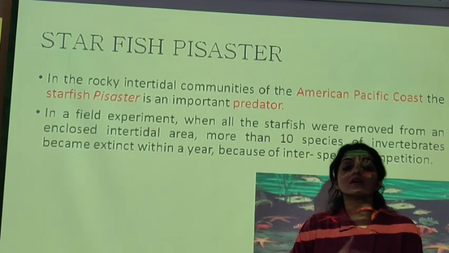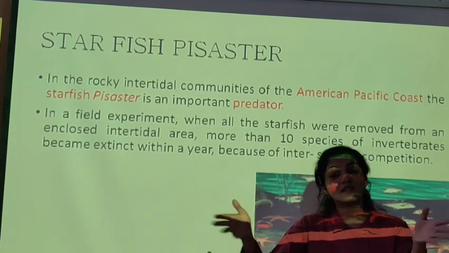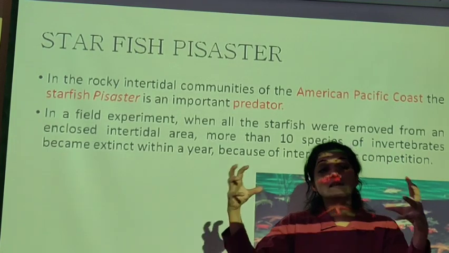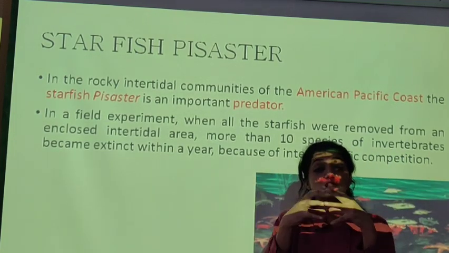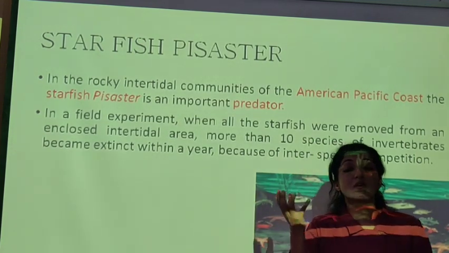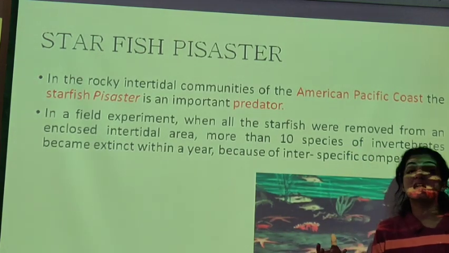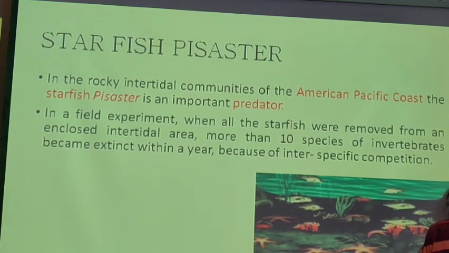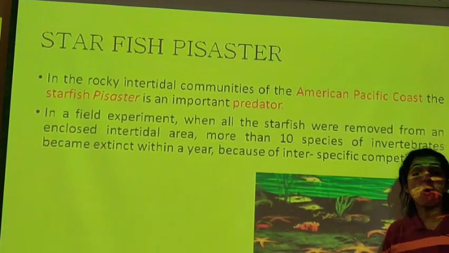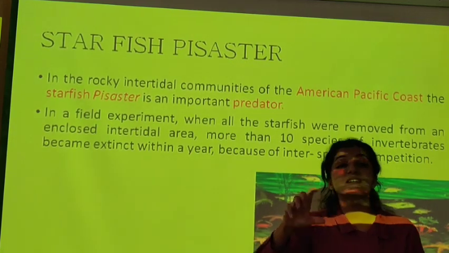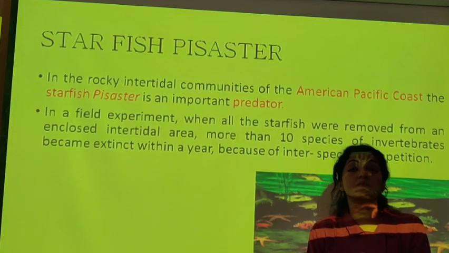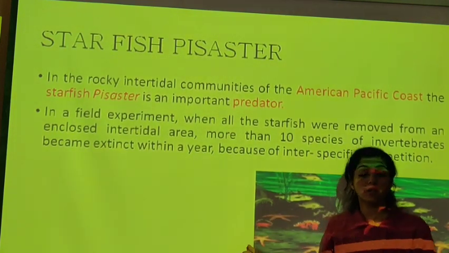So during 2 to 3 years of time, the other invertebrate species had also left. They had left because there was no competition. Earlier there was a lot of competition among the many invertebrates. To escape from the starfish, they were having competition. They were growing and evolving in that competition. Once the starfish was removed, there was no competition. So 10 species were removed. So I said that the predator helps maintain species diversity, keeping species in competition with each other. So this is what that means.